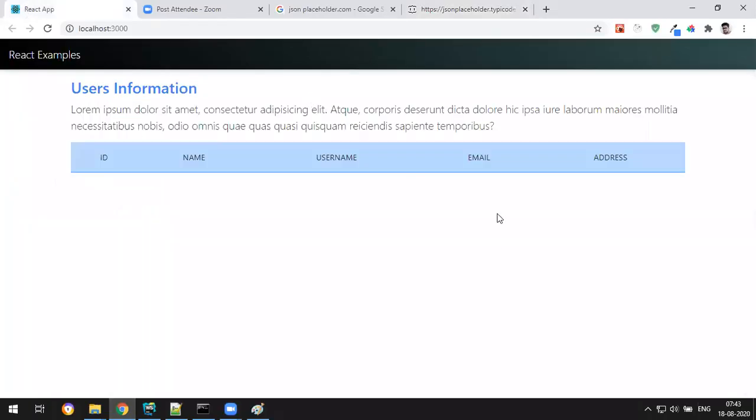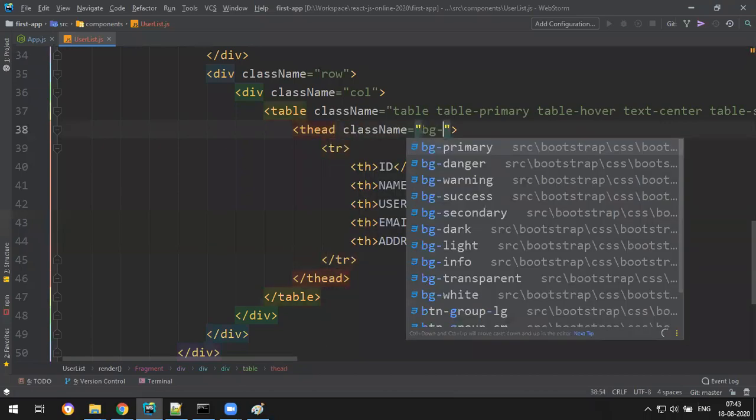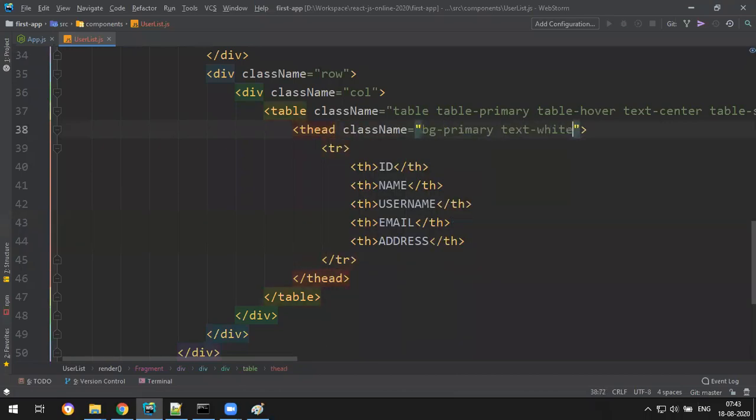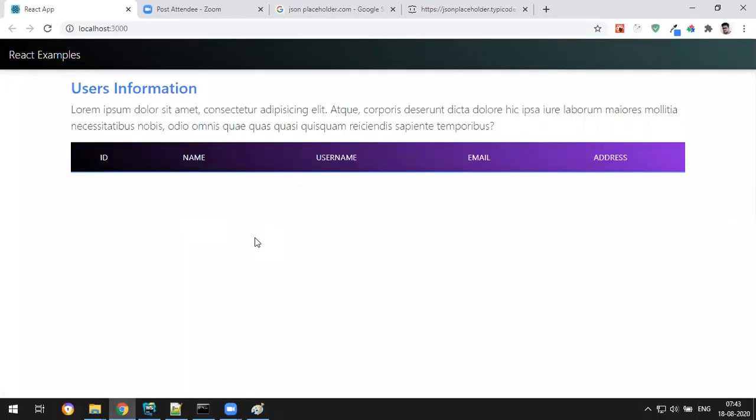Where is my? Yeah, nice. I want this to be nice blue color. Blue color is a sense, T head class called BG primary, text to white. So nice blue color. Okay, and in this data required.